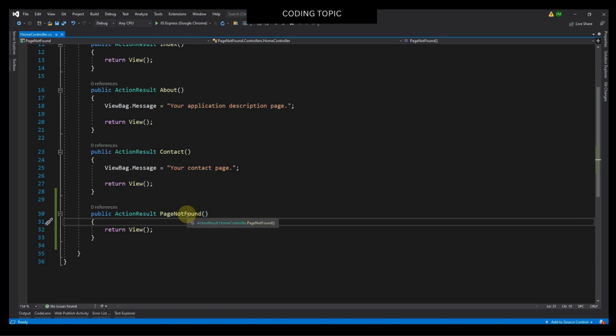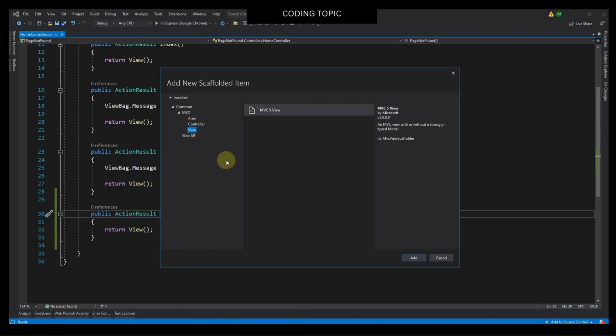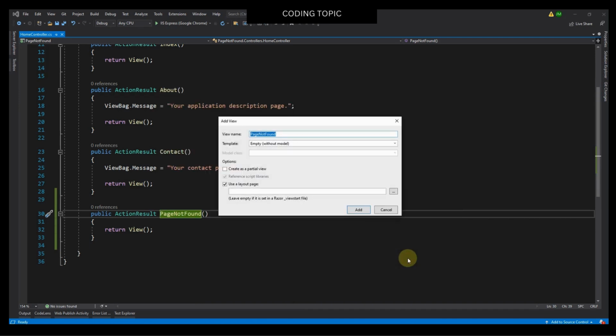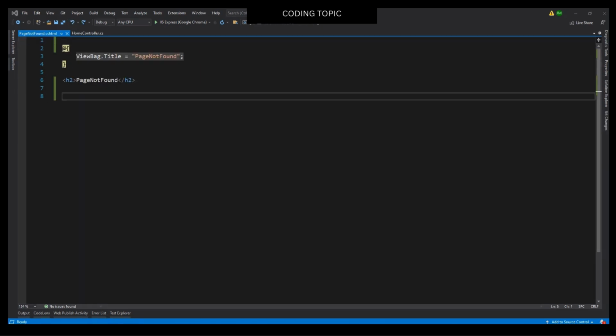So I will right click on this method name, page not found. I will right click and I will click add view and I will click the add button. Then I will click the add button again. So now the view has been created. I will change these codes.